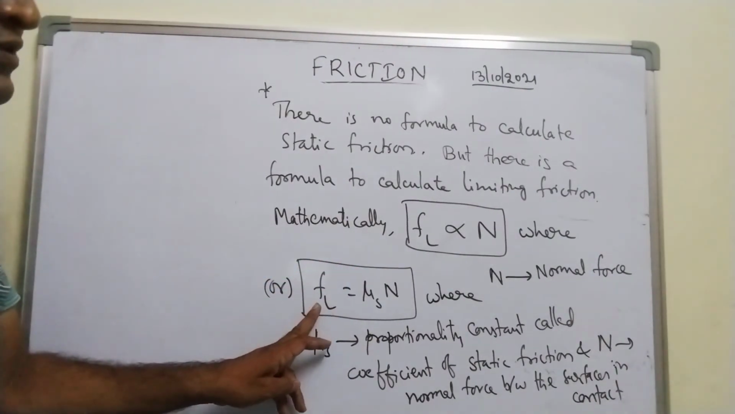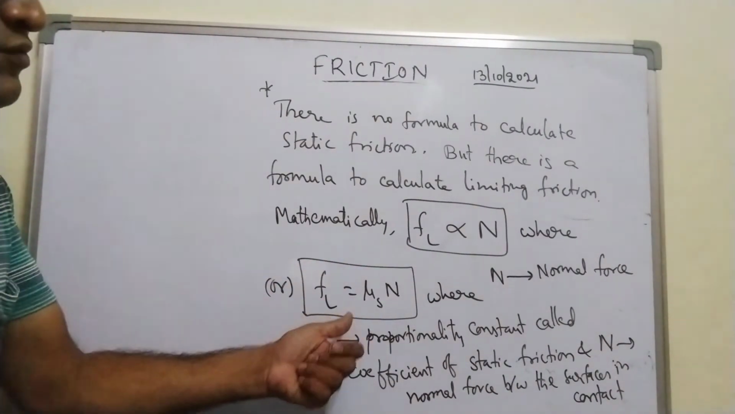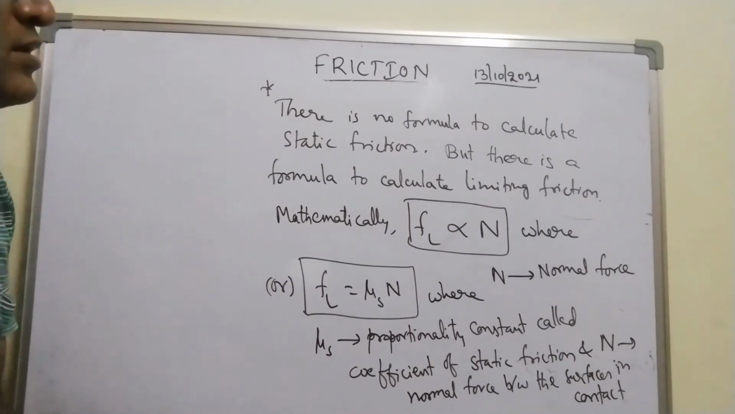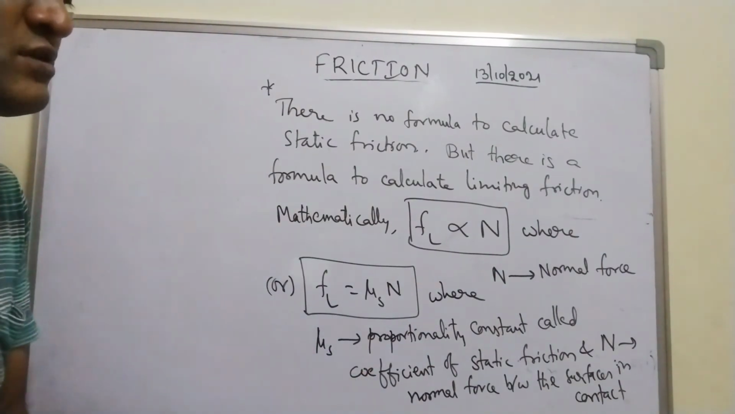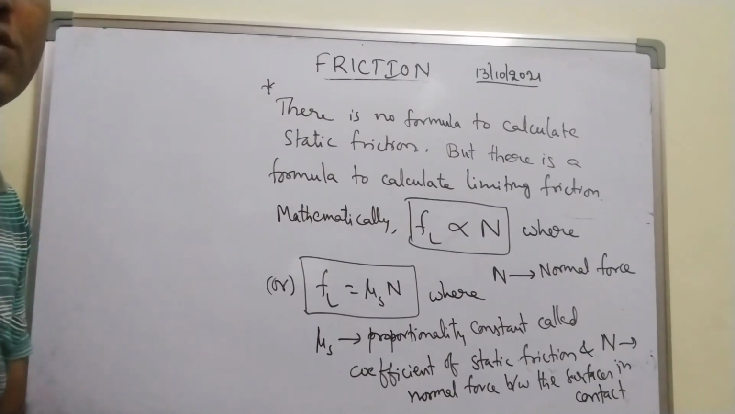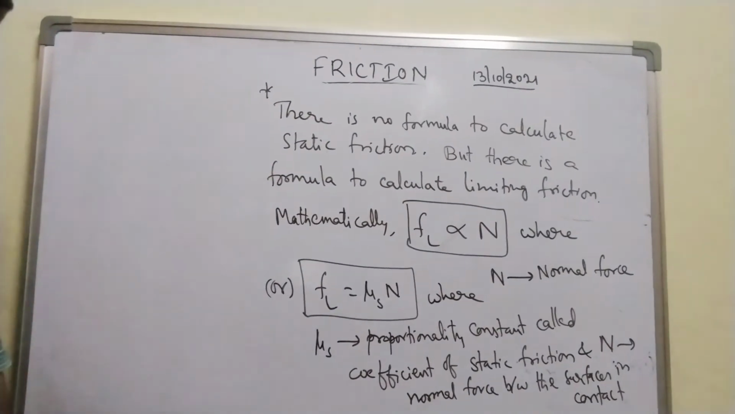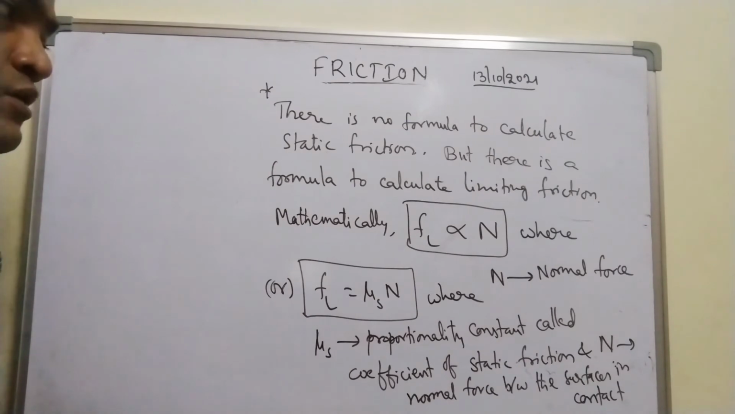Important formula: fL is equal to mu s into N, where mu s is called the proportionality constant, which is called the coefficient of static friction, and N is the normal force between the surfaces in contact. Now let me write the definition of kinetic friction.